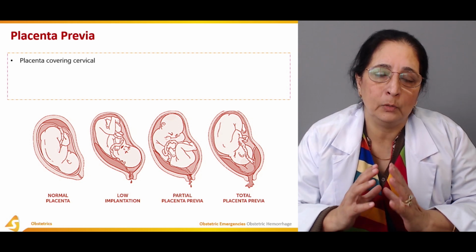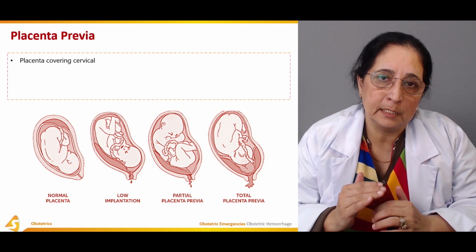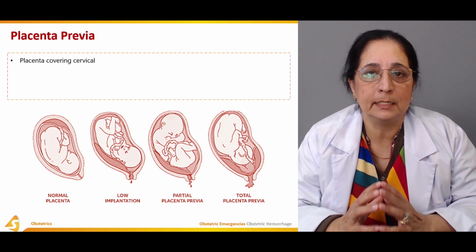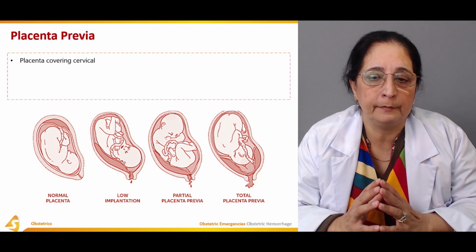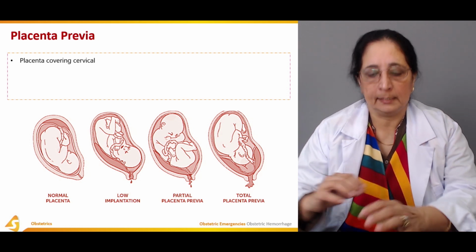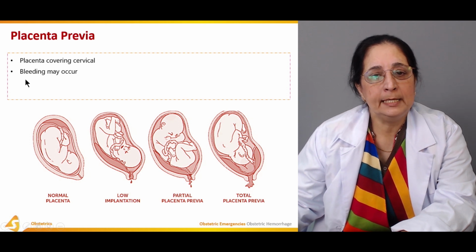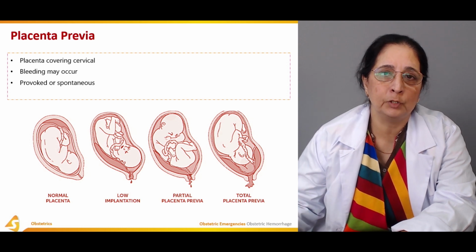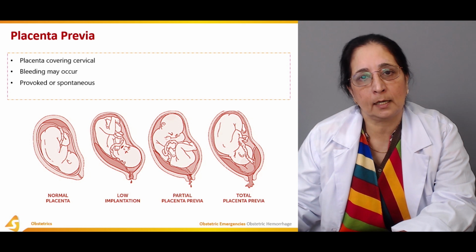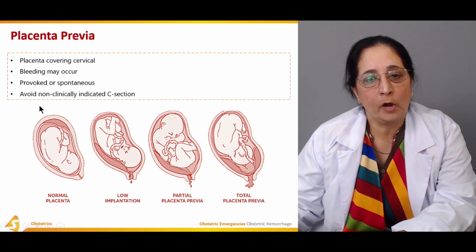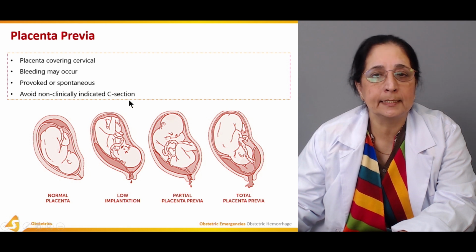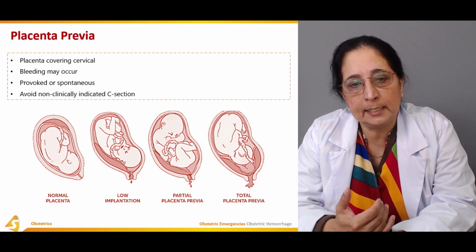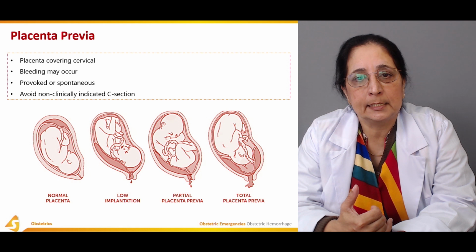Placenta is low-lying. If it partially covers the cervix, that's partial placenta previa. If it completely covers the cervix, it's total placenta previa. Bleeding may occur, provoked or spontaneously. It can be provoked by handling, or it can occur spontaneously. Avoid non-clinically indicated C-section. If there is no indication for C-section, avoid the C-section in case of placenta previa.